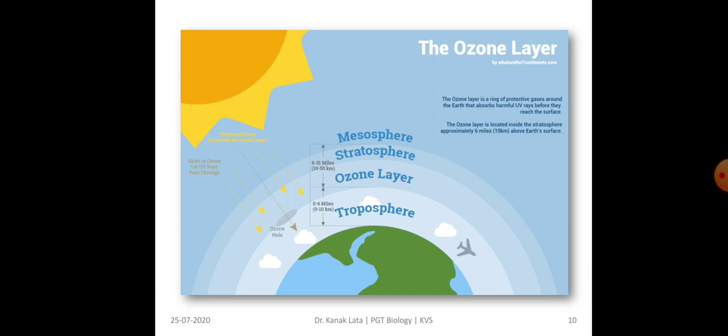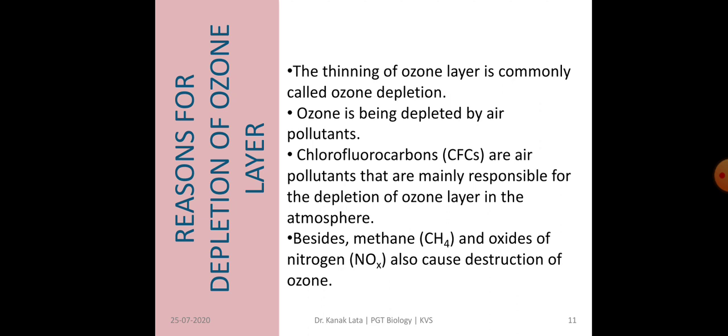Now, let us discuss the reason for depletion of the ozone layer. What is ozone depletion? It is the thinning of the ozone layer, and it is due to air pollution. CFCs, that is chlorofluorocarbons, present in air are the main pollutant responsible for depletion of the ozone layer in the atmosphere. Besides chlorofluorocarbons, methane and oxides of nitrogen are also responsible for depletion of ozone.